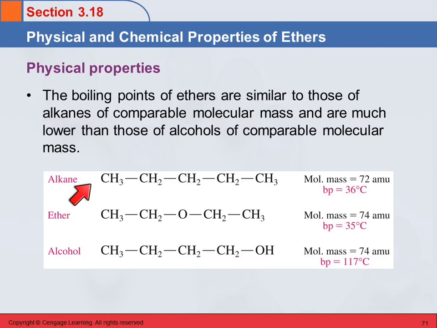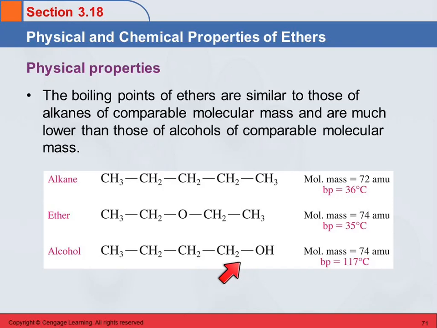So here we have an alkane, and whenever we compare these, we need to keep the molar mass similar, because as the molar mass of a compound increases, the London forces increase, and the boiling point will increase because of that. So here, these molecules are similar in molar mass. So here we have an alkane, it boils at 36 degrees. Here's the ether, boils at 35. The alcohol boils at a much higher temperature, 117.